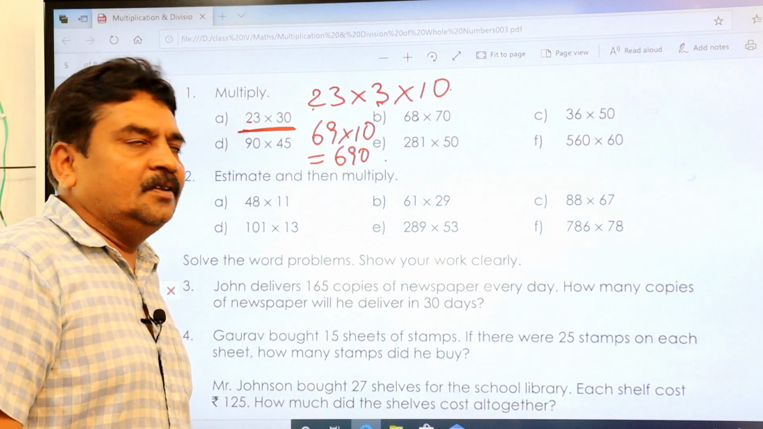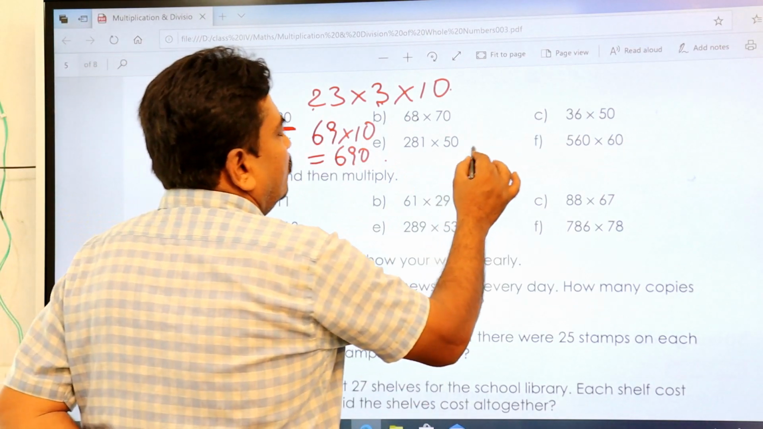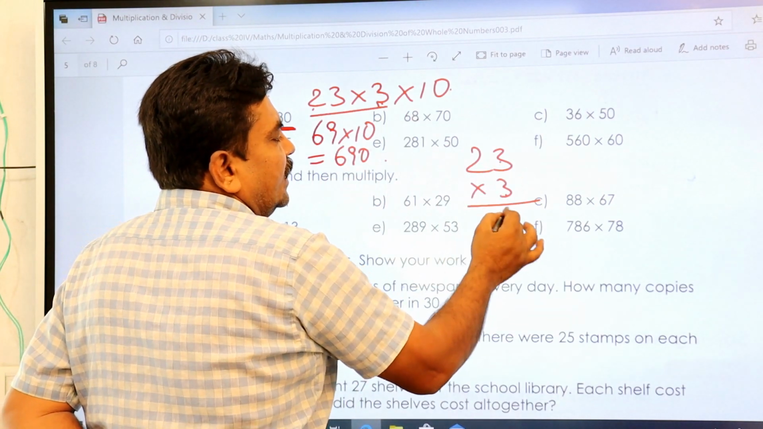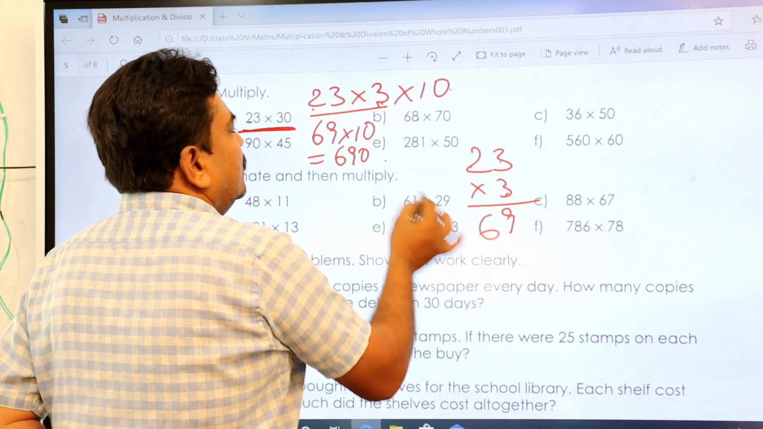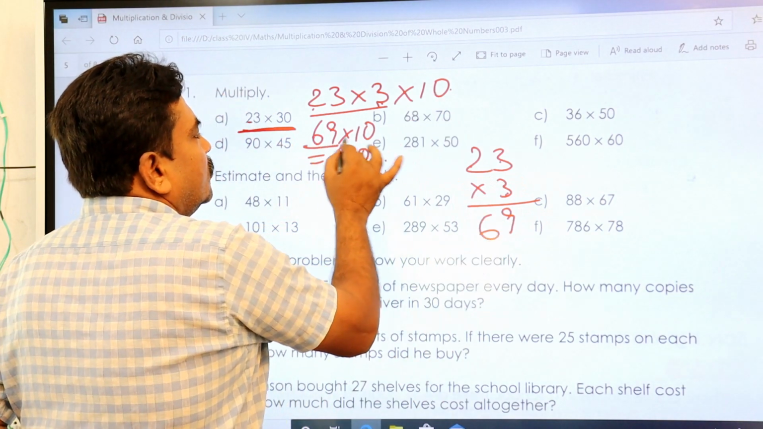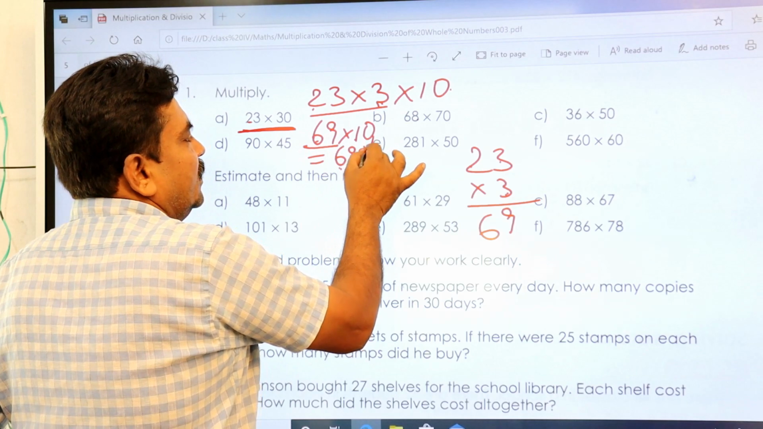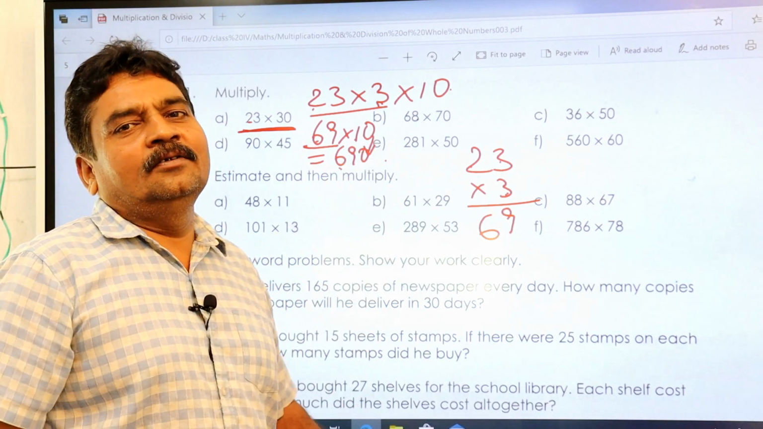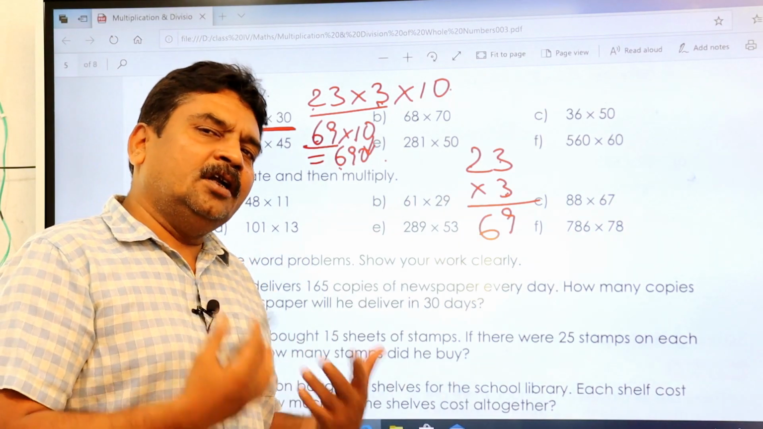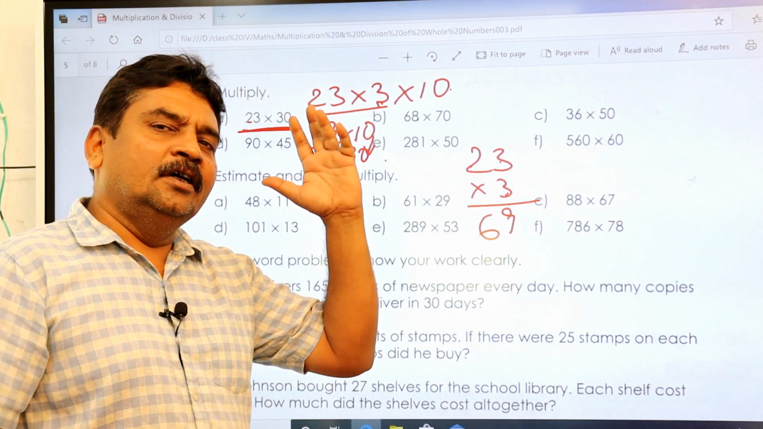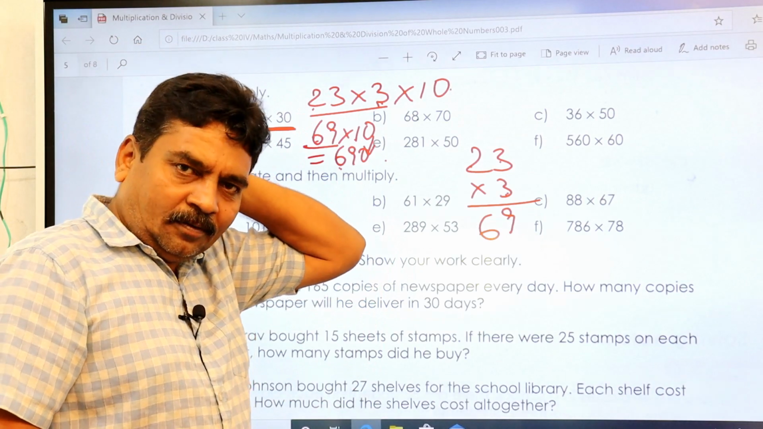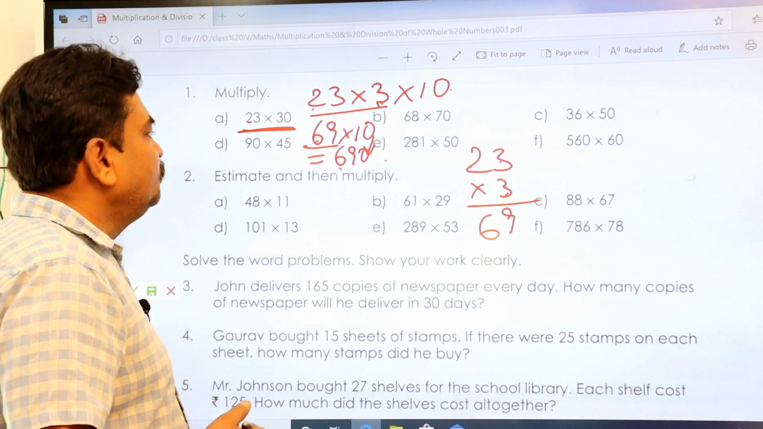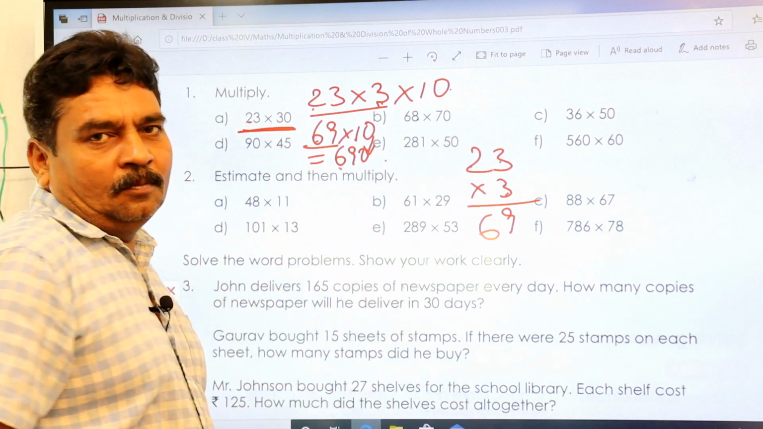You should become very fast. Or else you multiply like this first. 23 into 3: 3 3s are 9, 3 2s are 6, so 69. Then into 10, 69 1s are 69. Copy the 0 here. It becomes 690. You do it in that way. I think you got a lot of time. I told you to learn tables 1 month before, so by this time I think you are perfect. In that way you do all these problems.